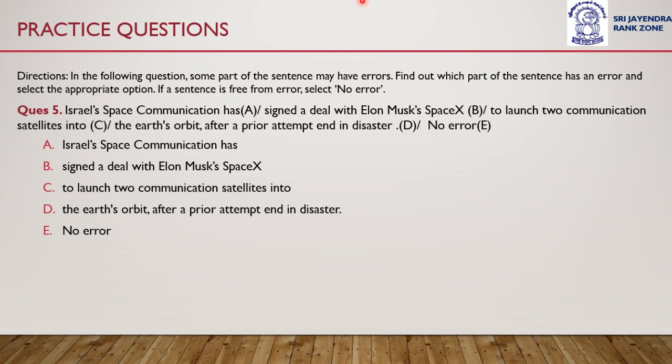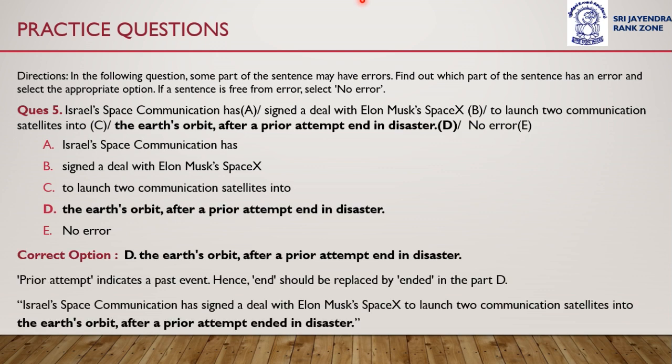The error is in part D. Okay, the correct answer is option D. The Earth's orbit after a prior attempt end in disaster. So, correct option is option D. Why? Because prior attempt indicates a past event, hence end should be replaced by ended in part D. Instead of end, ended should have been used.